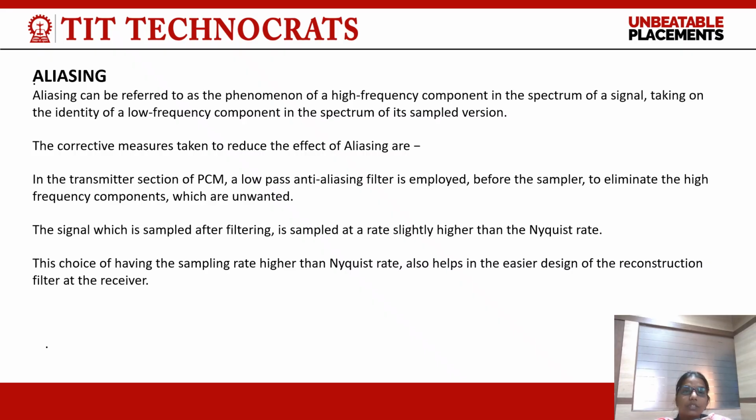The corrective measures taken to reduce the effect of aliasing are: in the transmitter section of PCM, a low pass anti-aliasing filter is employed before the sampler to eliminate the unwanted high frequency components. The signal which is sampled after filtering is sampled at a rate slightly higher than the Nyquist rate. This choice of having the sampling rate higher than the Nyquist rate also helps in the easier design of the reconstruction filter at the receiver.